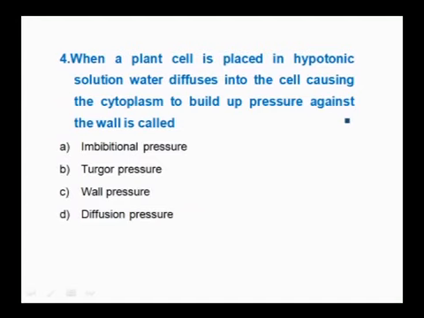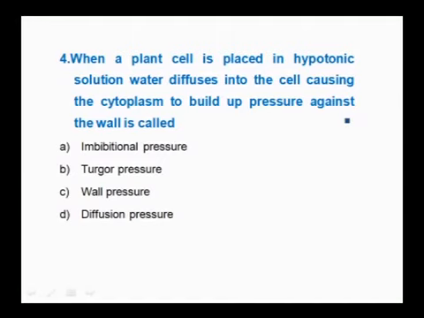When a plant cell is placed in a hypotonic solution, water diffuses into the cell, causing the cytoplasm to build up pressure against the wall. This is called imbibitional pressure, turgor pressure, wall pressure, or diffusion pressure. While studying plasmolysis, we study three different types of solutions, that is isotonic, hypotonic and hypertonic.